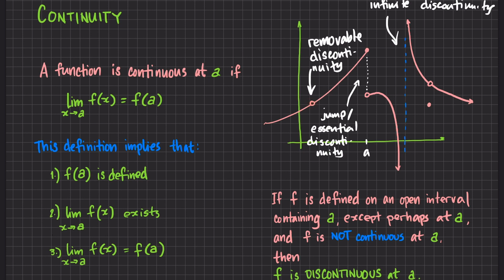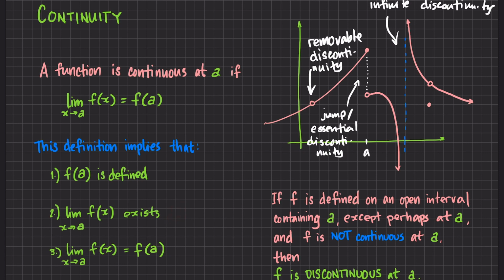The second type of discontinuity is this one. So, again, no, if you're trying to draw, then you have to lift your pen para makomplete yung figure. So, hindi siya continuous. Now, dun sa formal definition, let's see the conditions. f of a is defined. So, yes. But here, the limit does not exist.